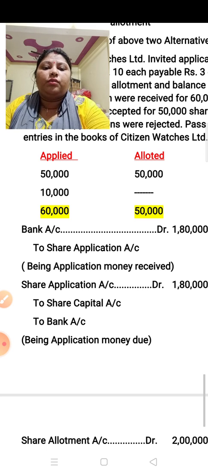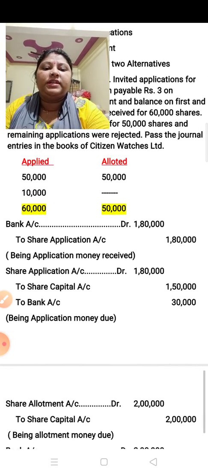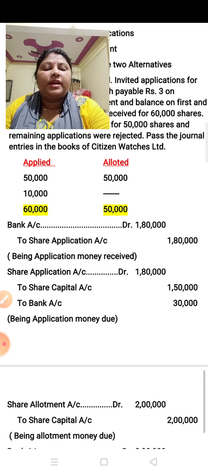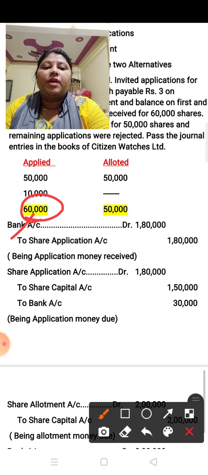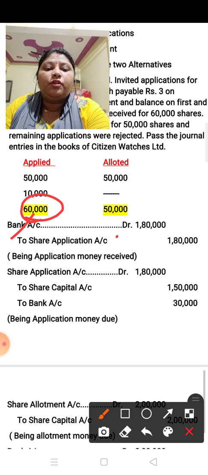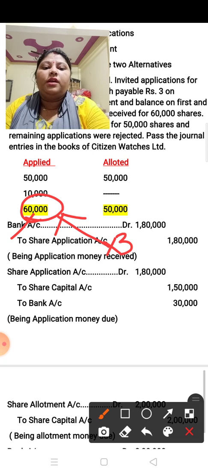Okay, now the journal entry. Always remember, the first journal entry is received in application, the received, after that due. So the received entry is bank account debit to share application account, and the applications were received for rupees 60,000. So you have to multiply the 3 rupees with the 60,000. Okay, so the answer is 1,80,000.